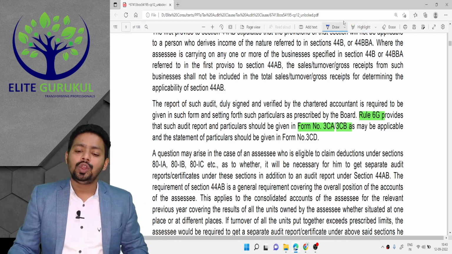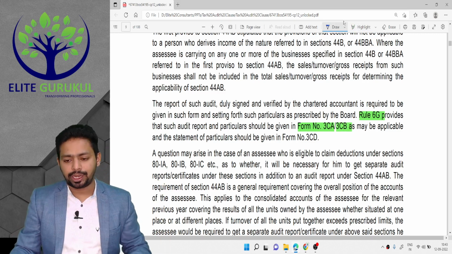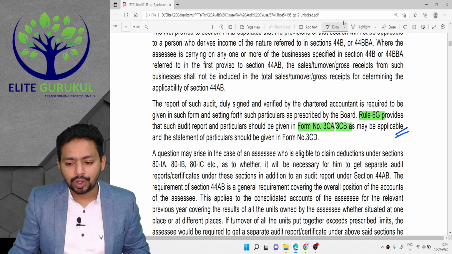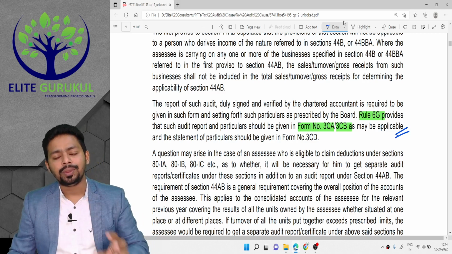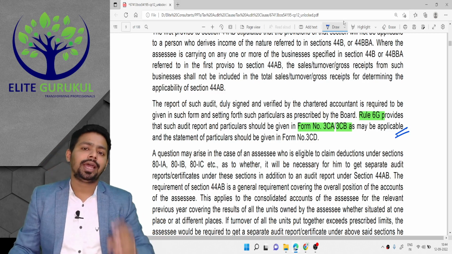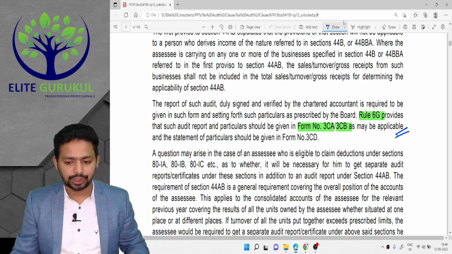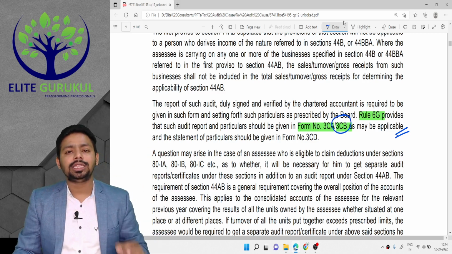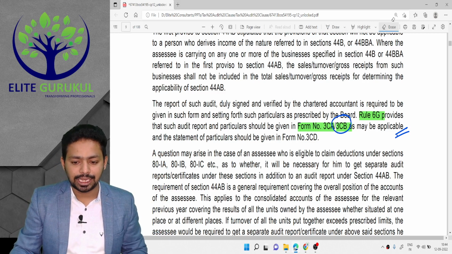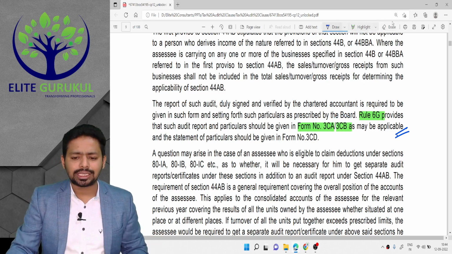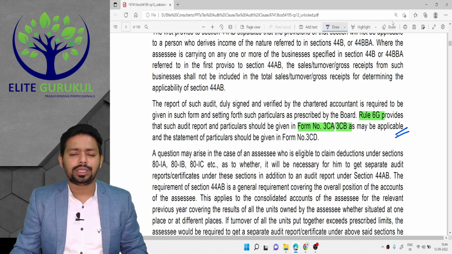That means you are having dual responsibility now. Here you have to talk about true and fair view on the financial statement, as well as a true and correct view on the tax computation. So the responsibility under 3CB is higher than the responsibility given in 3CA, because in 3CA audit is already done. So we will discuss it later on. I'm just telling you what is written here.